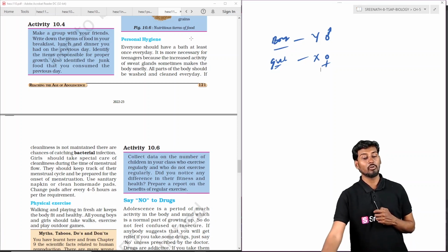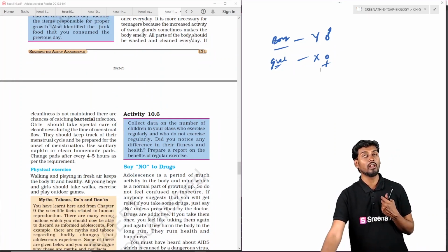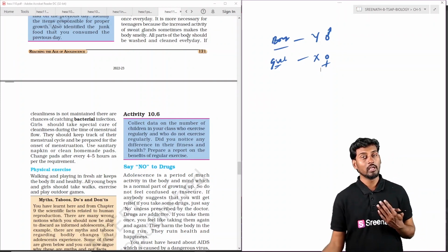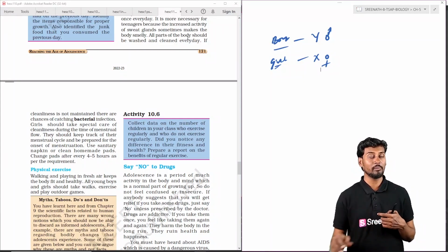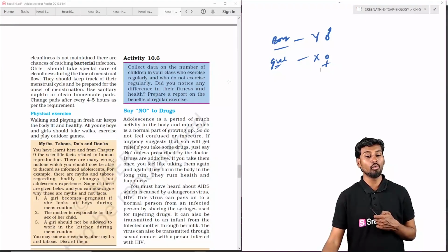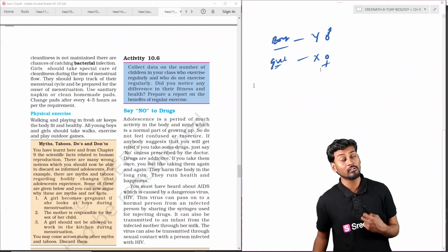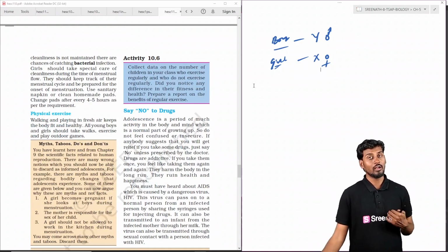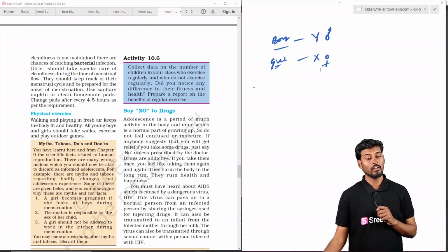Physical exercise is a way to encourage physical and mental activity. And say no to drugs. Most adolescents are prone to drugs because of excitement and easy reach. So always say no to drugs in order to save your life and take care of yourself.